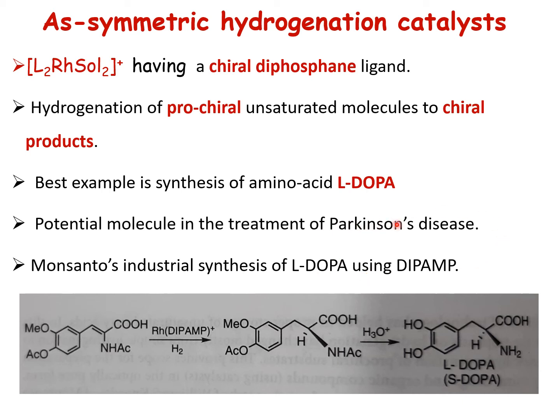Parkinson's disease is basically a nerve related disease which occurs in the brain.